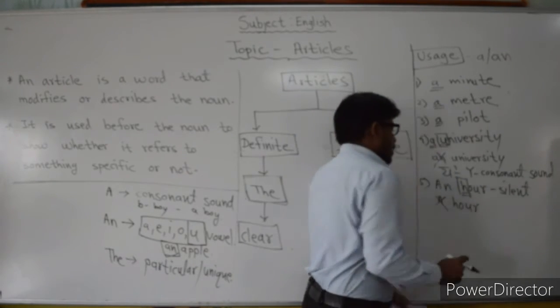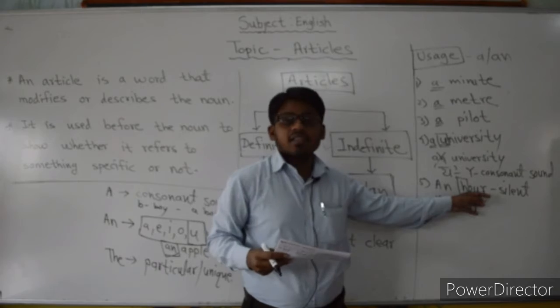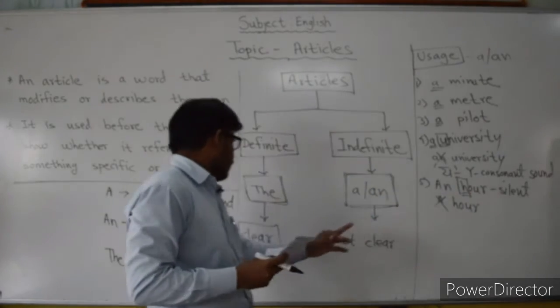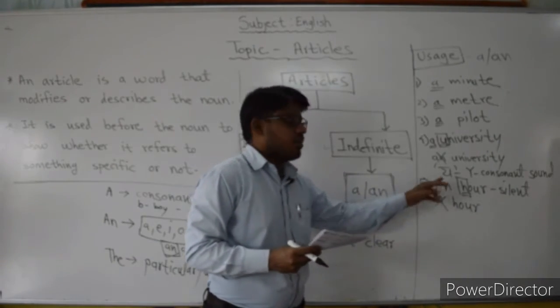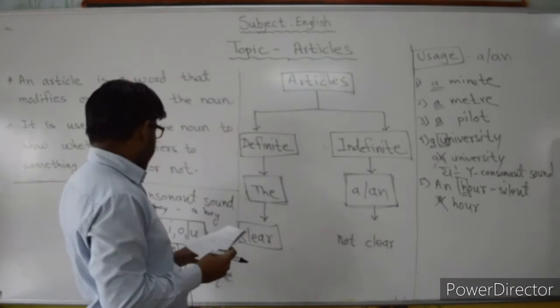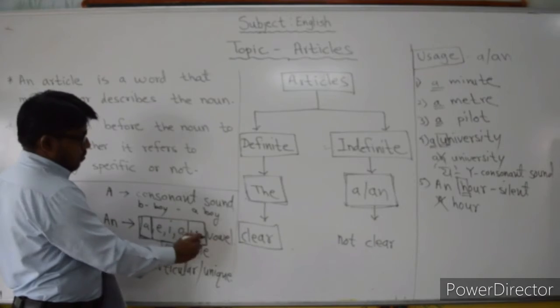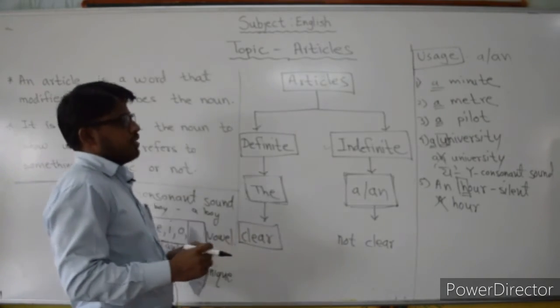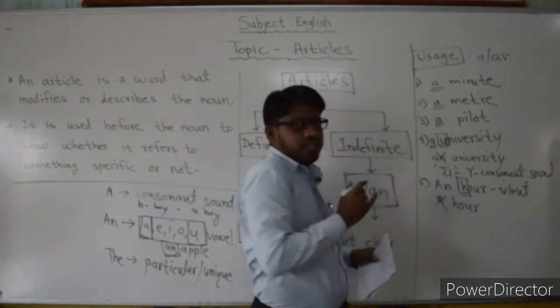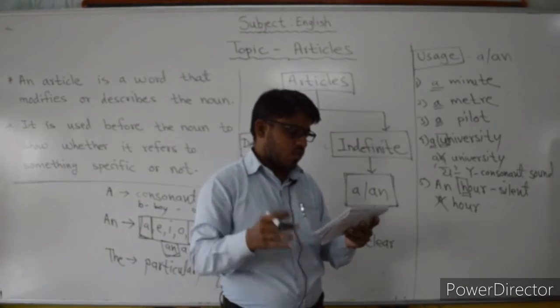So the pronunciation of this word is "our." An A sound is there. So instead of using the "a" article, we are going to use the "an" article because there is the A sound. So if these 5 vowels are there, then we are going to use here "an hour." So it is a very important rule. Please keep it in your mind.